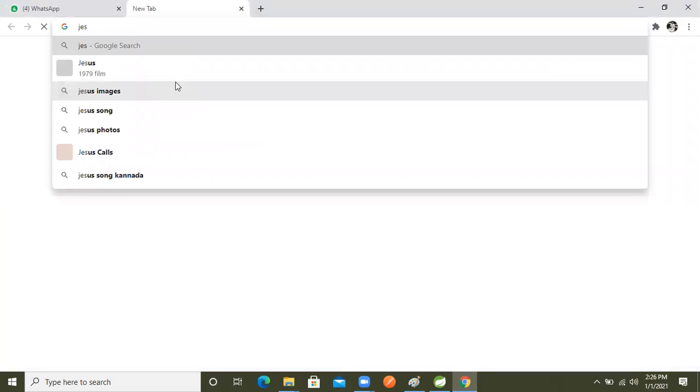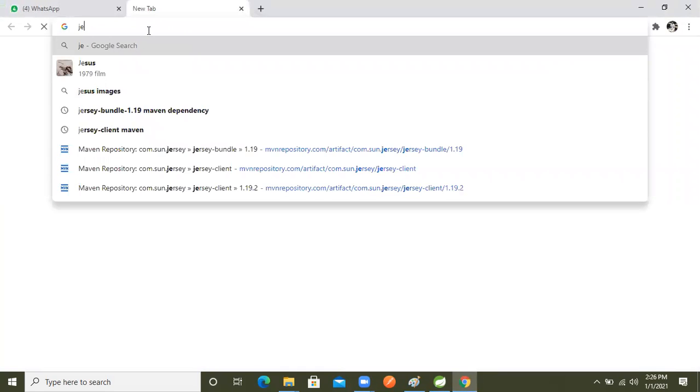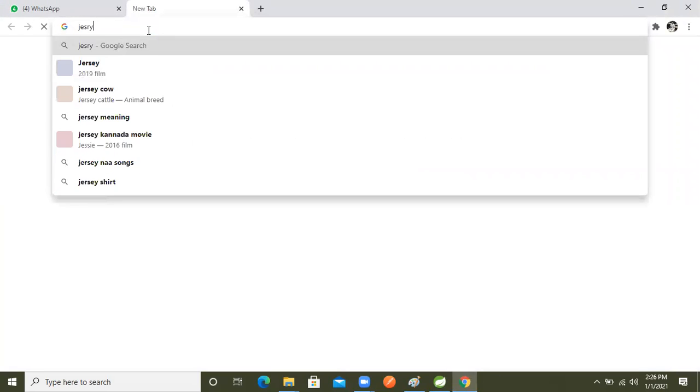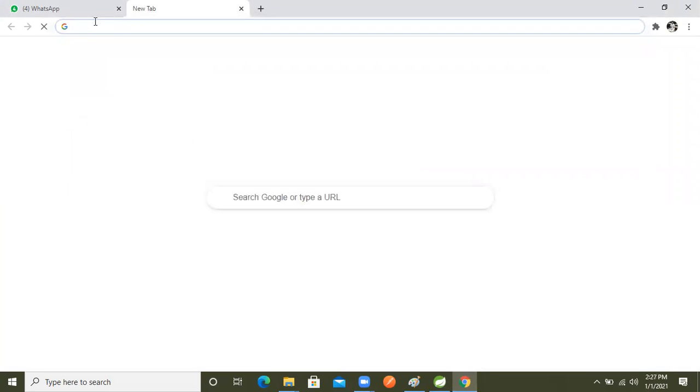After that we will select the Jersey bundle. Actually my system is hanging now.